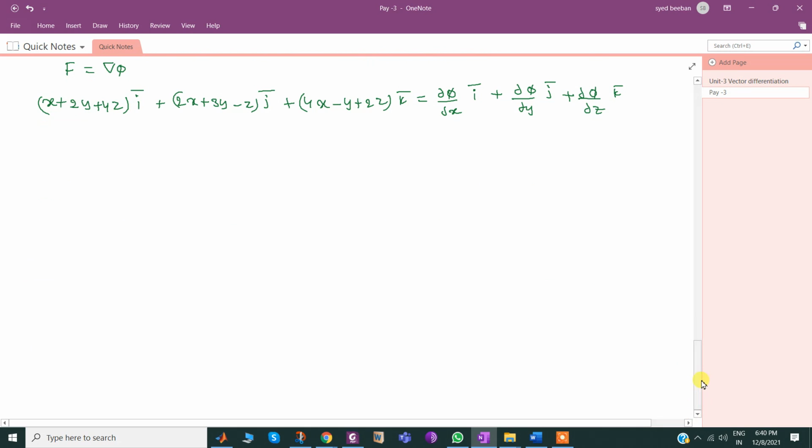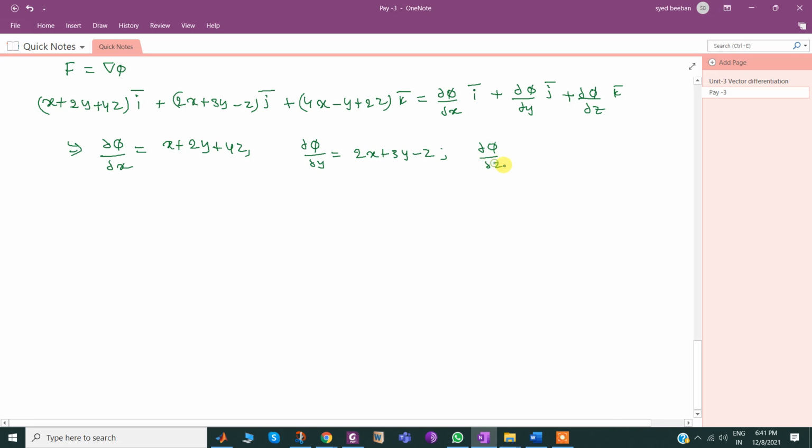Since all 3 terms are available, I may try all 3 terms here. Now equating corresponding parts: dou phi by dou x, the coefficient of i bar, is x plus 2y plus 4z. Dou phi by dou y is 2x plus 3y minus z.